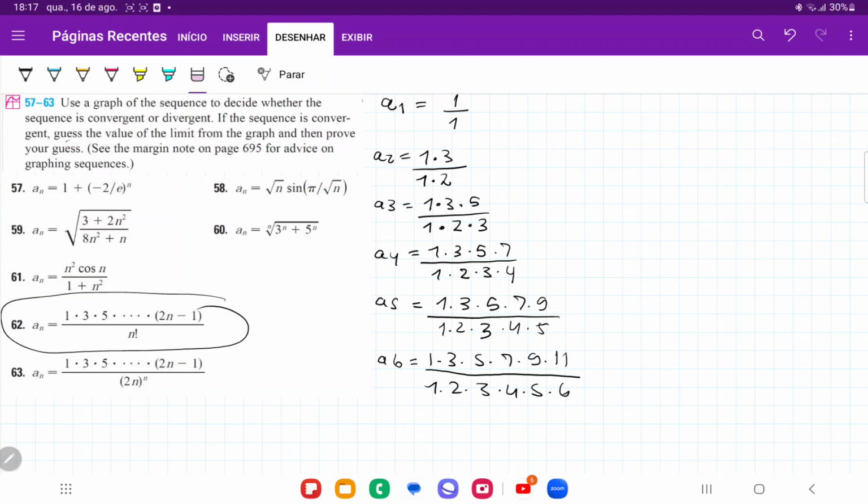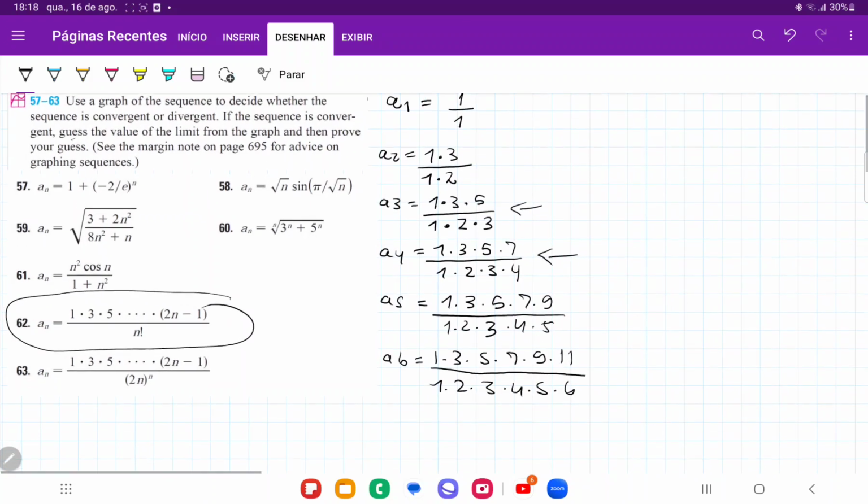And so we can see that for all of them, so for like A3, the bottom goes 1, 2, 3, but the top goes 1, 3, 5. The A4, the bottom goes 1, 2, 3, 4, but then the top goes 1, 3, 5, 7. So they will always have an equal number of terms, but the top is always going to win, right? Because the top skips, the bottom goes 1 by 1, and then the top just keeps skipping every 2 numbers.